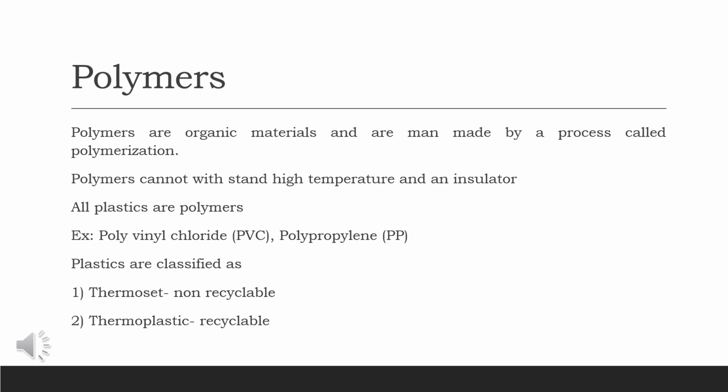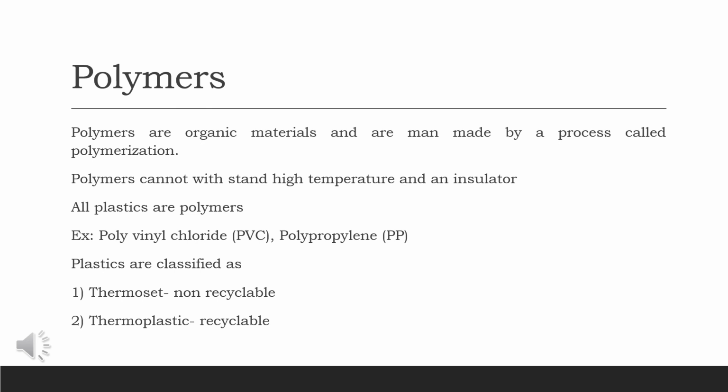Now let's have a look at polymers. Polymers are organic compounds, and these are man-made materials. Polymers are made by a method known as polymerization. While we are discussing polymers, we are going to discuss polymerization separately in another video. Now you just understand what a polymer is and how they are made.